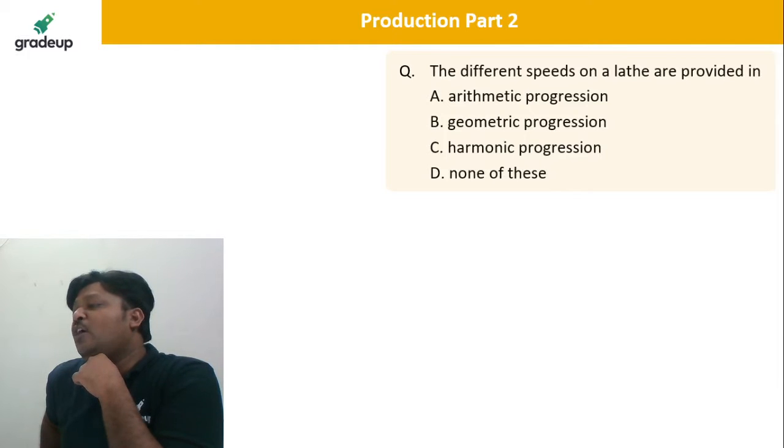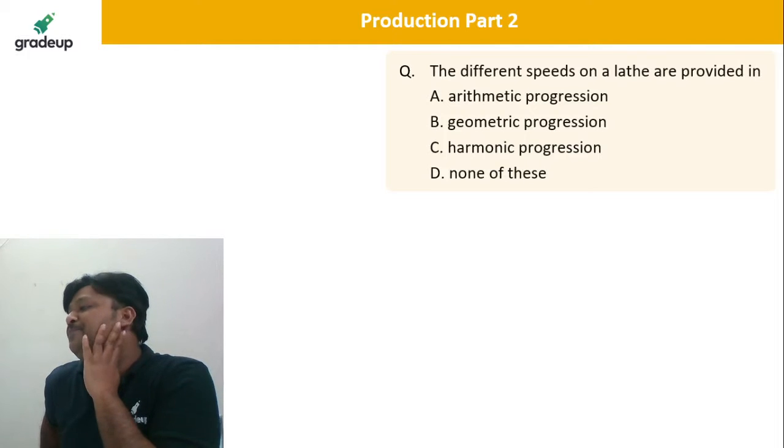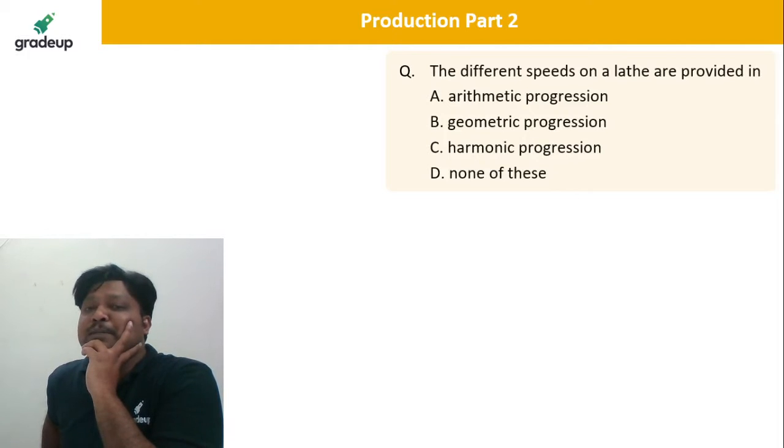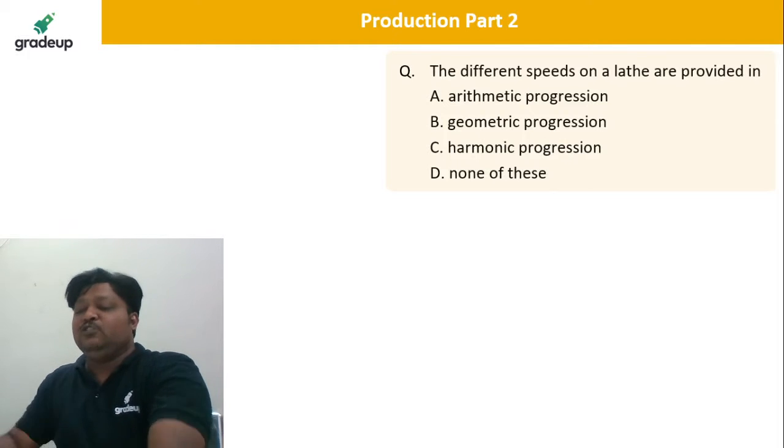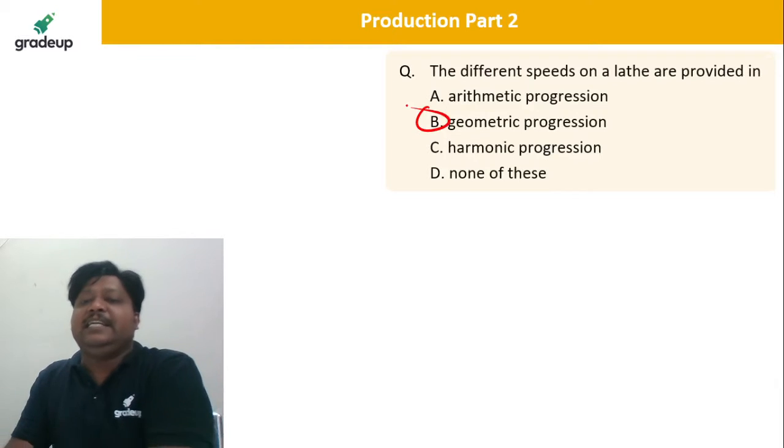GP, geometric progression. Excellent Akash, excellent. So GP, geometric progression is correct.